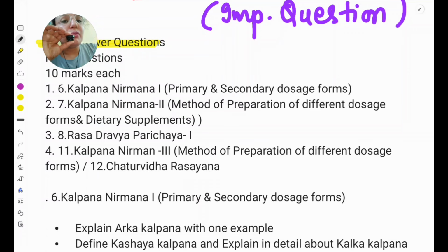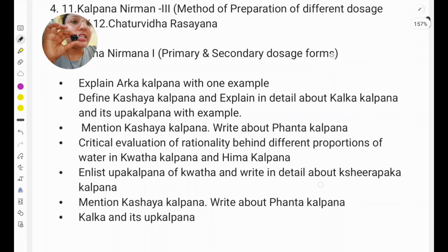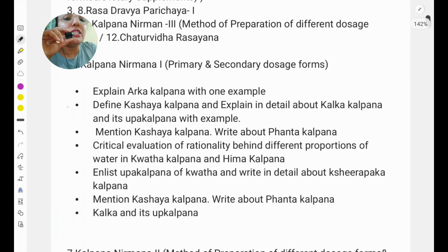Okay, so the first topic is Kalpna Nirman, that is the primary and secondary dosage form. Here the most expected question is the normal one: define the Kashaya Kalpna. You should know how many Kashaya Kalpna there are, and I must say just remember a basic shloka of Swarasa, Kalka, Phanta, Shrita and Shita Kashaya. Sometimes they will ask an Upkalpana question. So you should know Swarasa does not have any Upkalpana, Kalka has Churna, and Kashaya has many Upkalpana. Out of them Shirapaka is very important. It can be asked in 5 marks also.